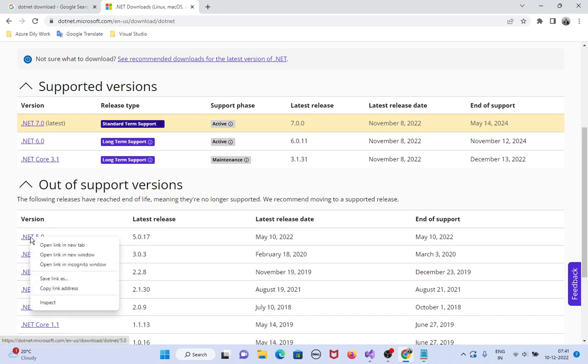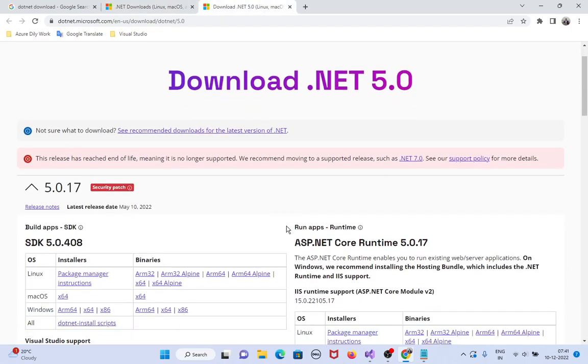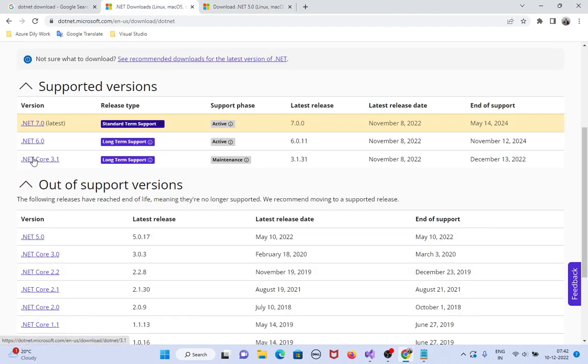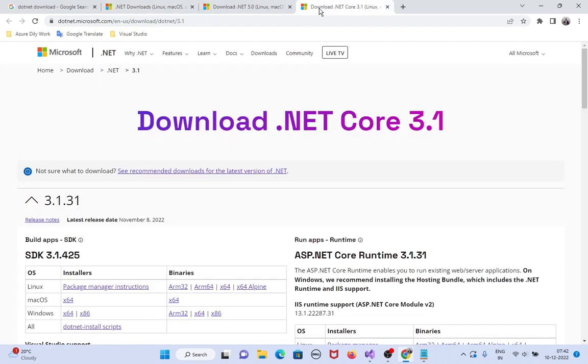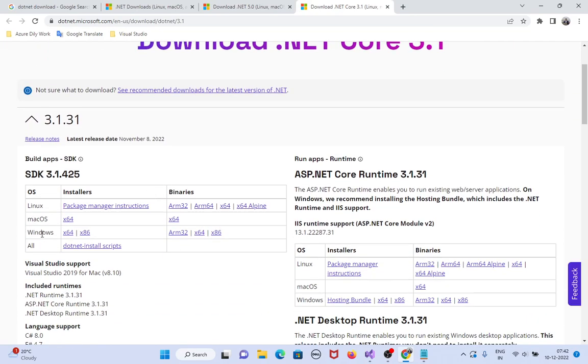So I right click on it, open link in new tab. So already the Microsoft team mentioned here, the release date has reached end of life, meaning it is no longer supported. We recommend moving to a supported release. 3.1, okay, both, if you need as per the project requirements, you can install. So I am going to install 3.1.